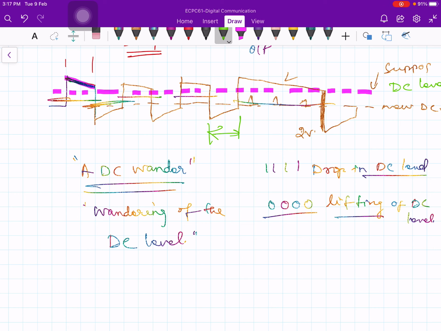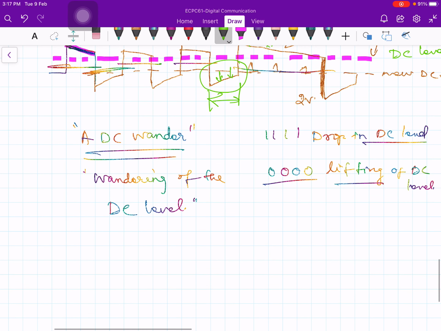Noise also will come and sit here somewhere else. So the noise will again change the shape of the waveform, right? So in this case, how would you decide? You have to make a decision at the receiver or at the repeater in order to decide whether 1 or 0 was transmitted.